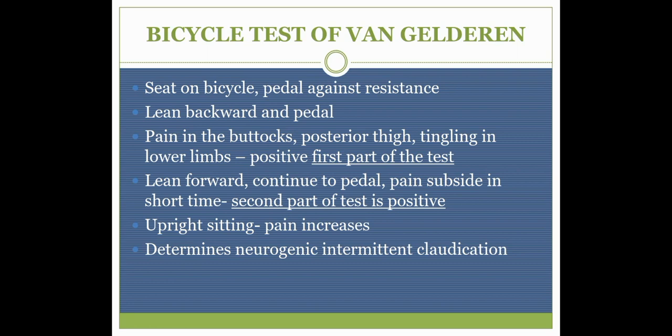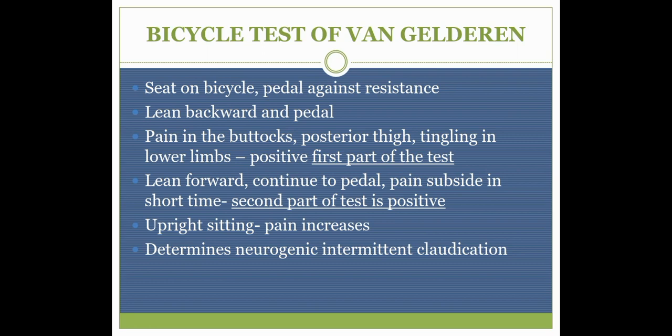In that case it is considered a positive first part of the test. They have divided this test into two parts. The first part is the patient sitting on the bicycle and pedaling against the resistance. If he has reproduction of his pain in the posterior thigh and buttocks, and tingling in the lower limbs, then it is considered a positive test. Now you ask the patient to lean forward and continue to pedal, and the pain will subside in a short time.